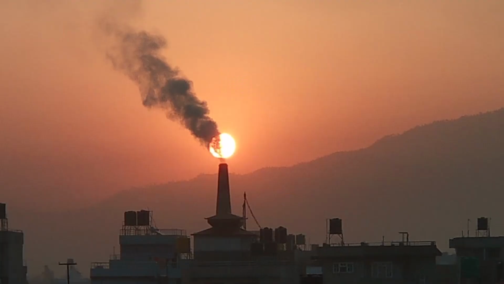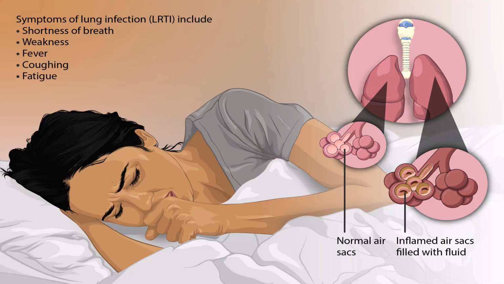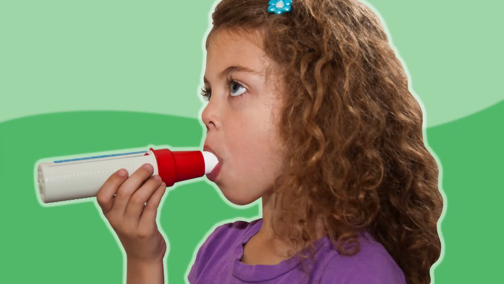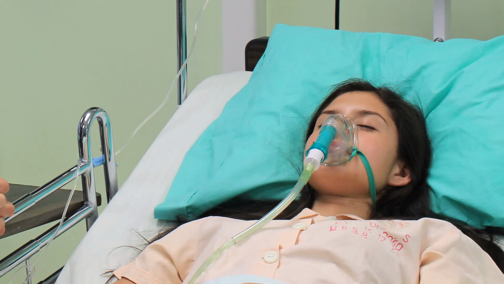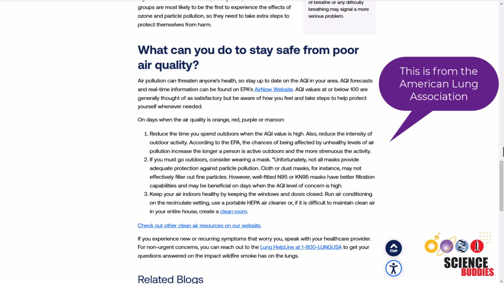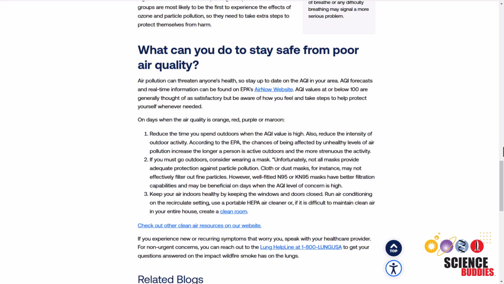On days with poor air quality, it's important to inform people, especially those at higher risk, such as individuals with asthma or other respiratory conditions, to take precautions to reduce exposure to harmful air. News reports often recommend limiting time spent outdoors, reducing the intensity of outdoor activities, wearing masks, and keeping doors and windows closed to minimize exposure.